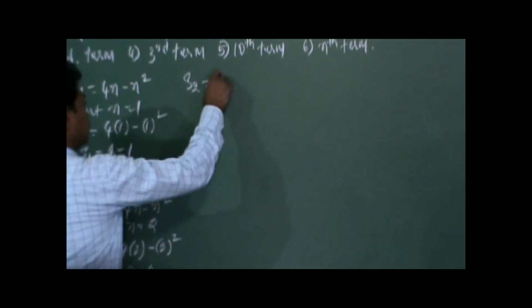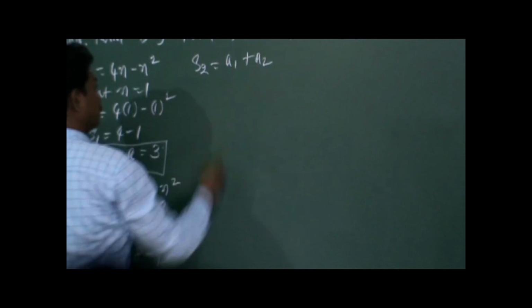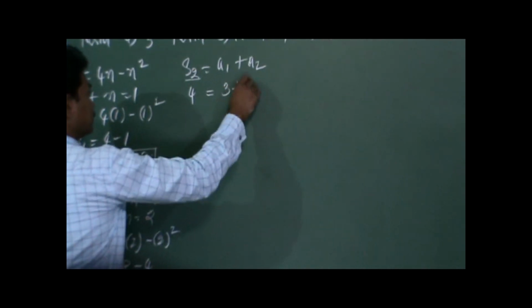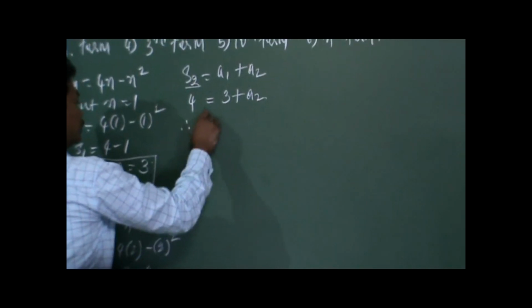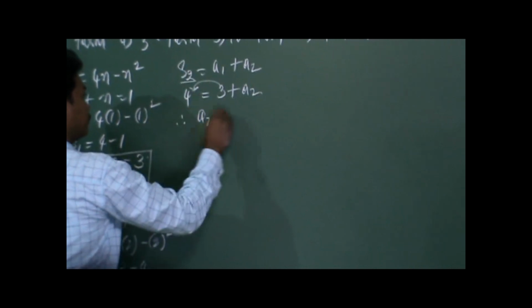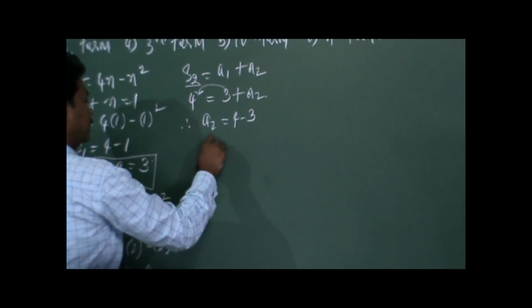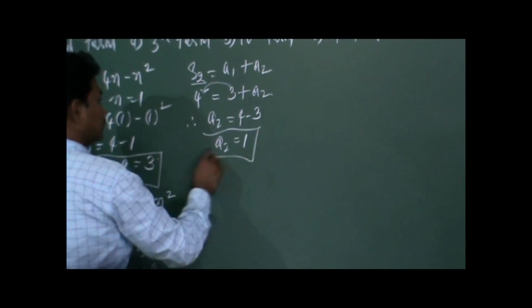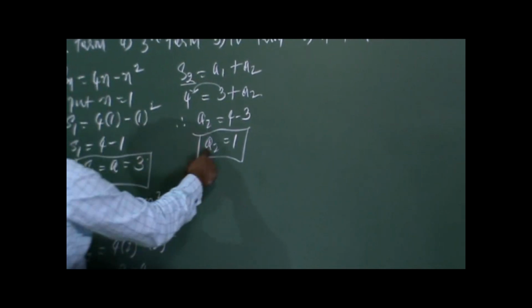So you have to find the second term. We know the process, we have already solved problems on this. So S2 can be written as A1 plus A2. So S2 value is 4. 4 is equal to A1 value, 3, plus A2. So therefore A2 is equal to 4 minus 3, so A2 is equal to 1. So value of second term is 1.